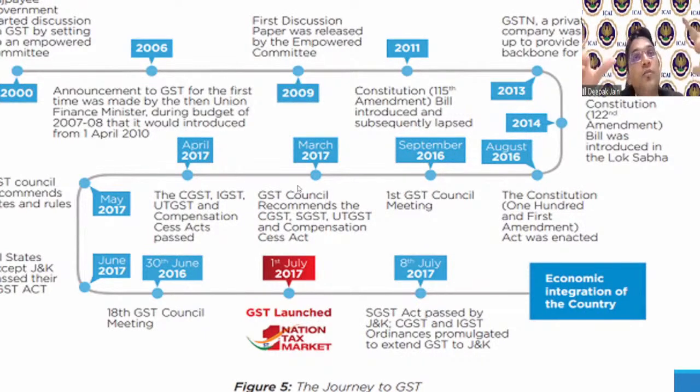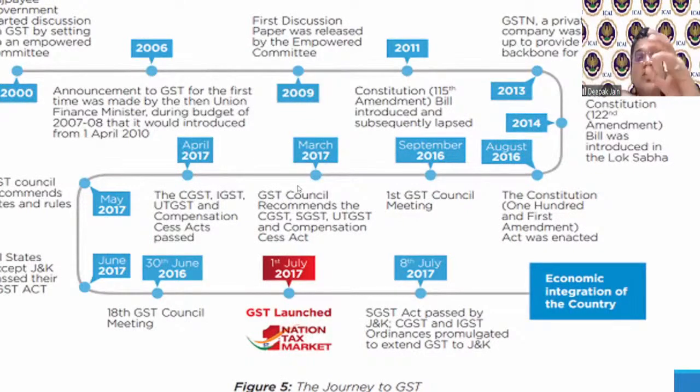There was no credit flow between the state government and the central government. Whenever I used to sell services, I'm a chartered accountant, I provide services, I will charge service tax. But when I buy goods, like this laptop, the stationery, this calculator, I used to pay VAT. Now when I used to pay these taxes, I never used to get that credit. So that was the biggest problem, what is called cascading of taxes.